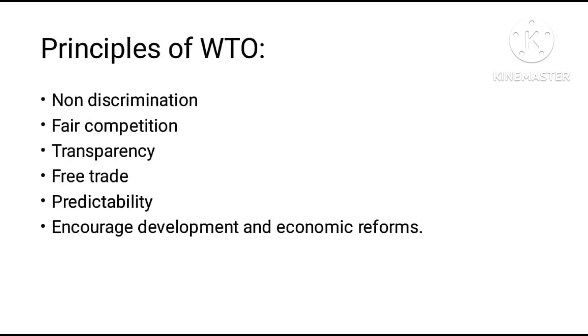And the general principles of the World Trade Organization are non-discrimination, fair competition, transparency, free trade, predictability, encouraging development and economic reforms. These are the main general principles of WTO, and why there was a need for it, because we need a non-discriminative, fair competition system.